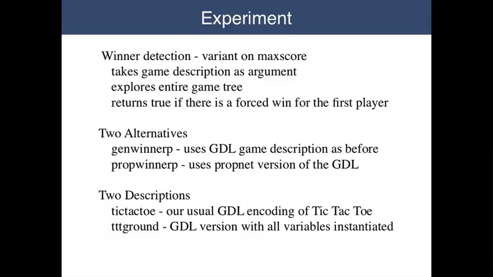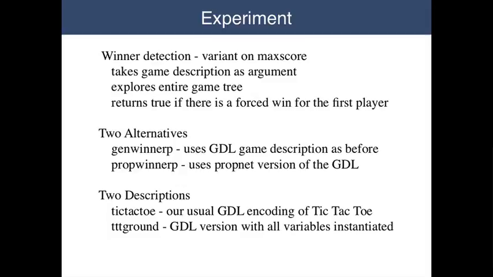Consider a simple variation on the max score subroutine that we saw earlier. The subroutine takes a game description as argument, explores the entire game tree, and returns true if and only if the player has a forced win in the specified game. Let's consider two implementations. The first, called GenWinnerP, uses a GDL description of a game. And the second, called PropWinnerP, uses a propnet.